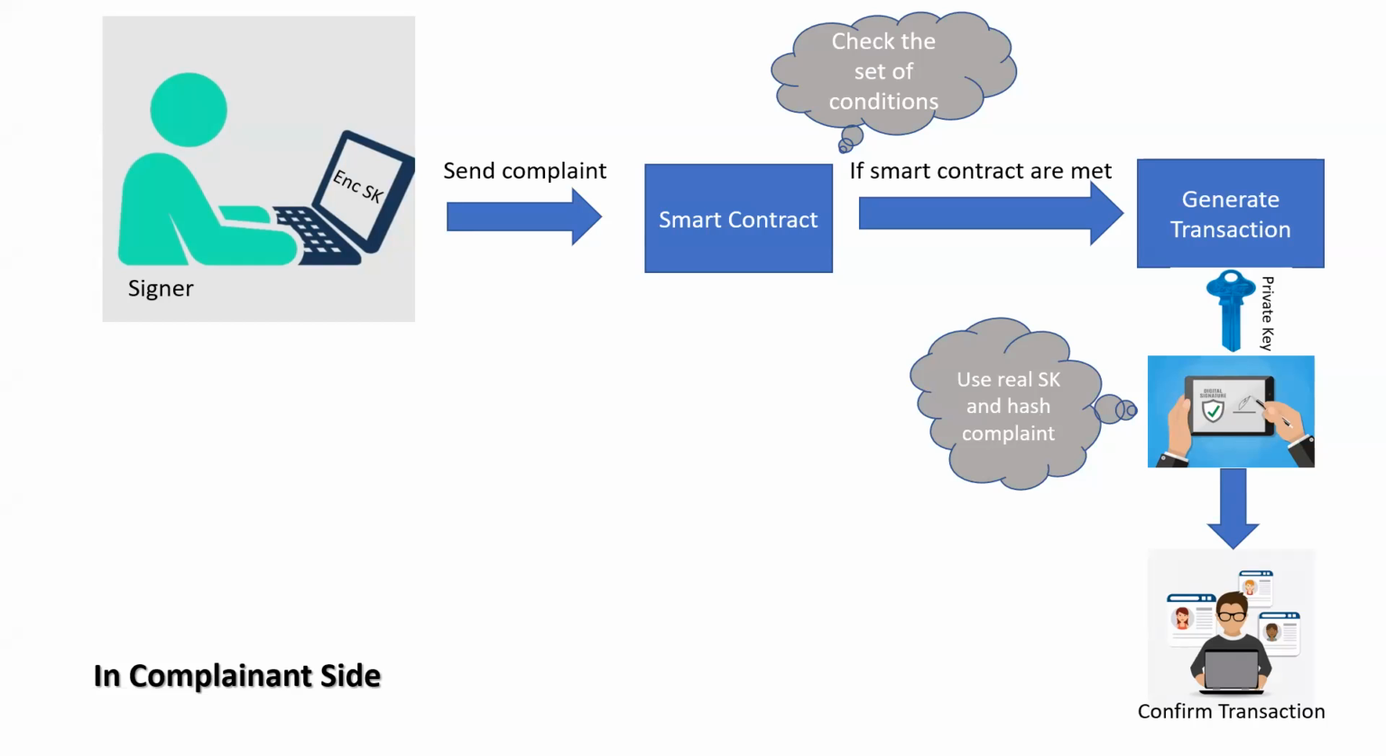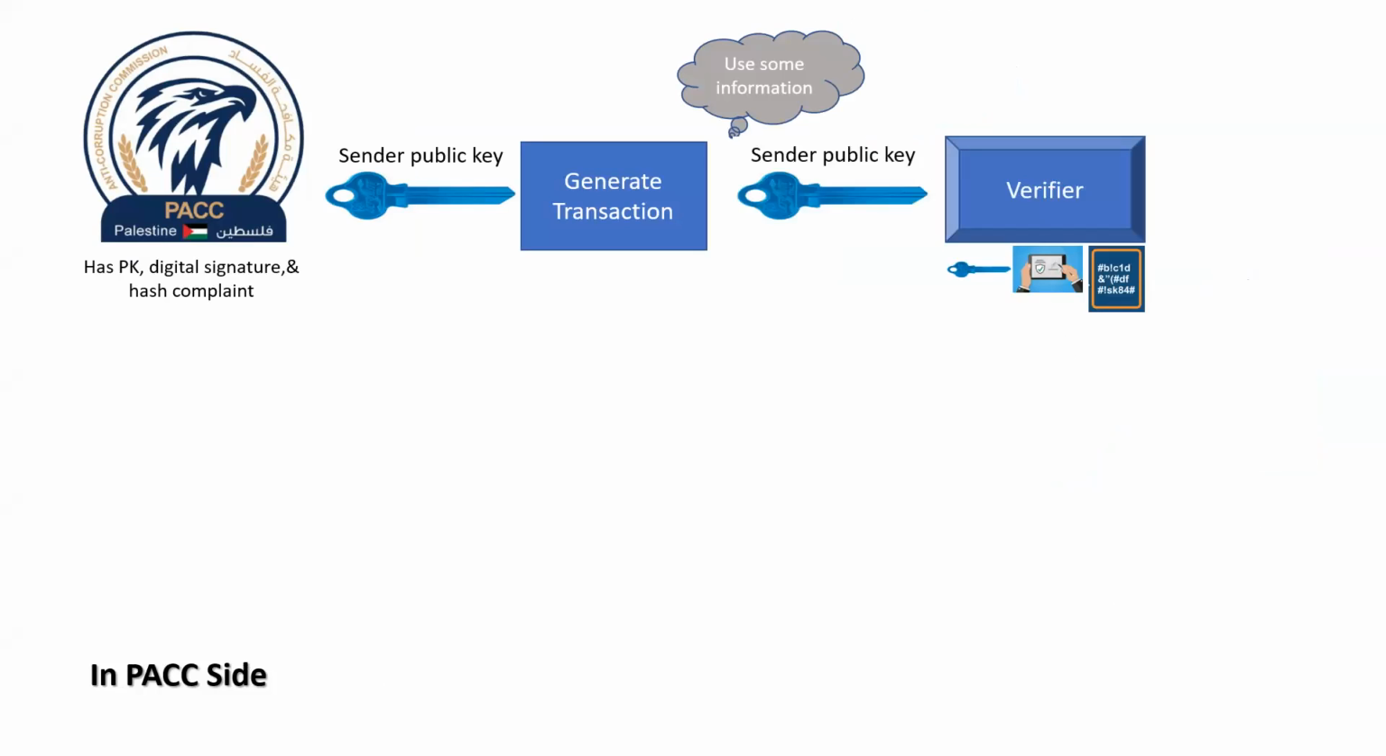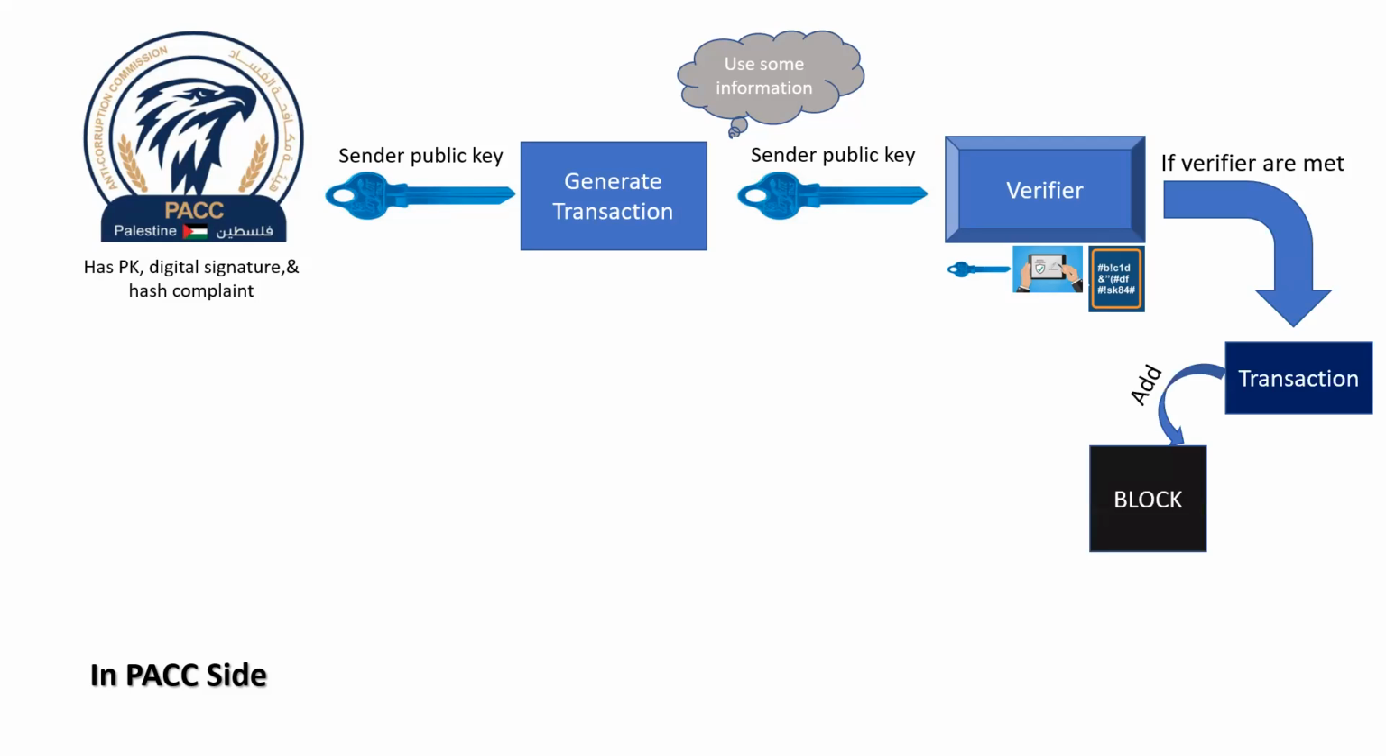When clicking on the button to confirm the transaction, the system will go to the PACC side. The PACC side has the public key of the complainant, the digital signature, and the complaint, and will generate a new transaction from this information. Now it will verify the transaction using the public key, digital signature, and hash of the complaint. If the verifications are met, then this transaction will be added to the last block.